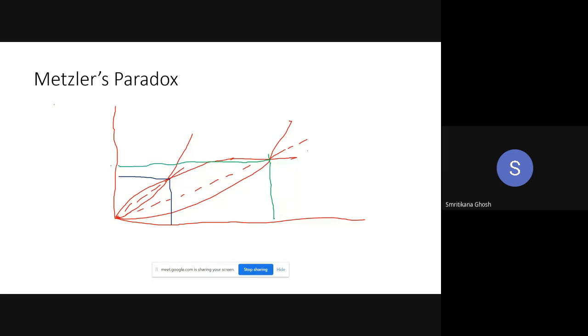Look, both import and export are falling, right? So this is the thing about the tariff in general. If you are imposing a tariff, then the volume of export and volume of import should both fall, and the terms of trade is rising. Okay, but in case of Metzler's paradox, let me draw Metzler's paradox here.